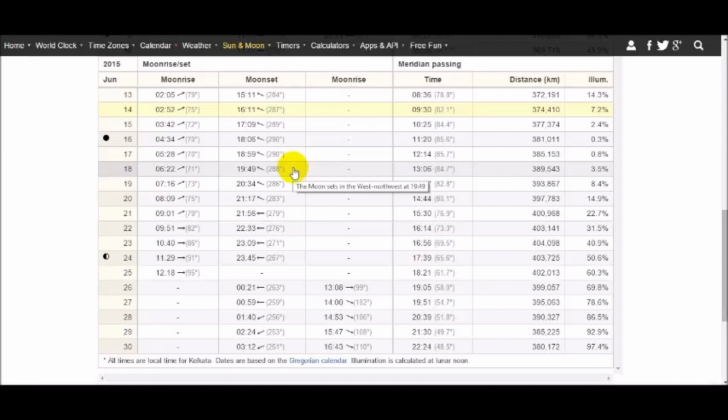So the moon is above the horizon for a longer duration, and the chances of sighting the moon are so much more increased, because on the previous day it's for 36 minutes and the moon is closer to the horizon, and the next day the moon is above the horizon for 1 hour 26 minutes, and it's slightly higher in the sky, so it's easier to sight on the next day.